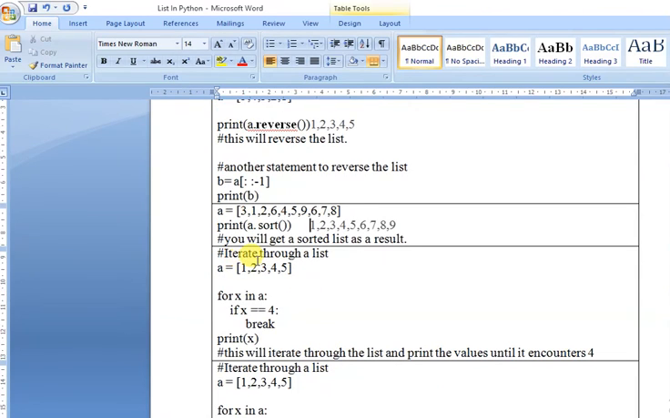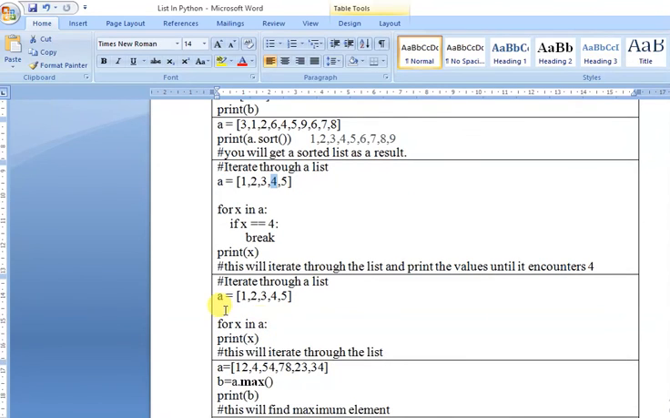Now iteration through the list. Iteration means reading the elements of the list one by one. So what is it going to print? It is going to print 1, 2, 3 and 4. But when it gets the value 4, the loop breaks and doesn't print 5. Correct? In this case, what am I going to print? It is going to print all the elements: 1, 2, 3, 4, 5.